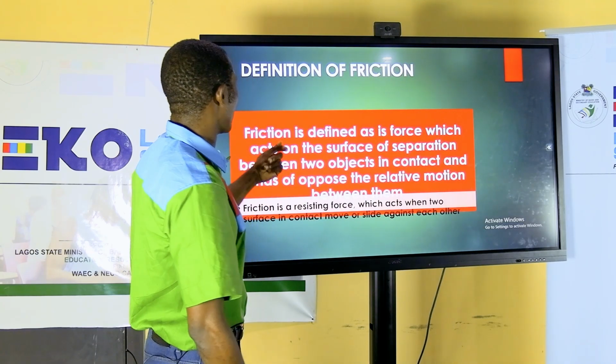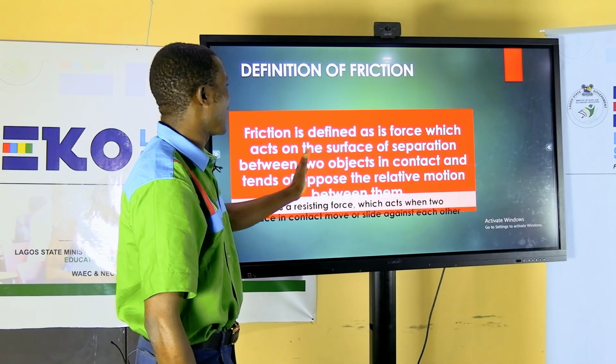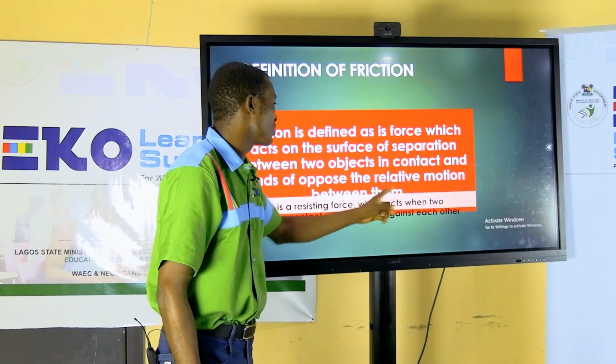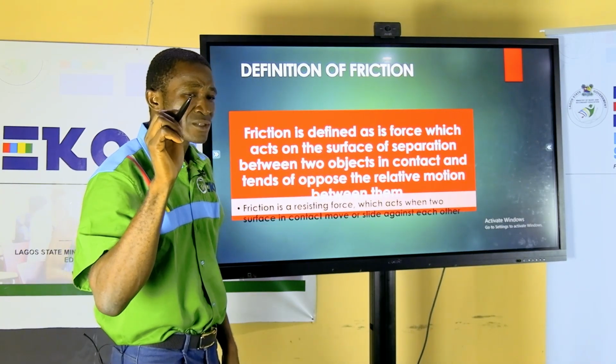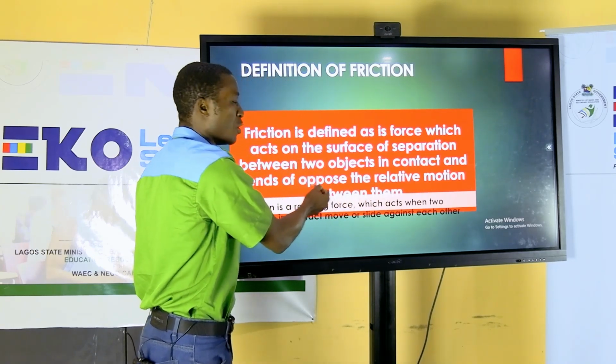Now, look at this. Friction. What is friction? Hold on. Before you define friction, there are some keywords you take note of. Either you define it as a force which acts on the surface of separation between two objects in contact and tends to oppose the relative motion between them. Look at some keywords. There must be contact and then it's opposing.